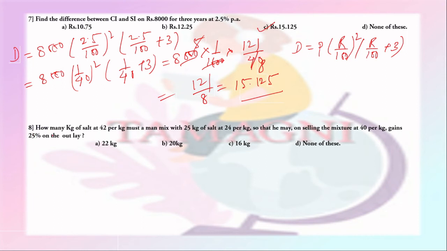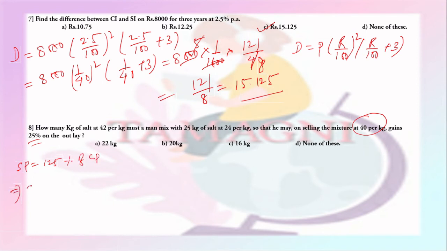Question number 8. How many kg of salt at 42 per kg must a man mix with 25 kg of salt at 24 per kg so that he may, on selling the mixture at 40 per kg, gain 25% on the outlay? He is making 25% profit and his selling price is 40 per kg. So SP equal to 125% of CP.